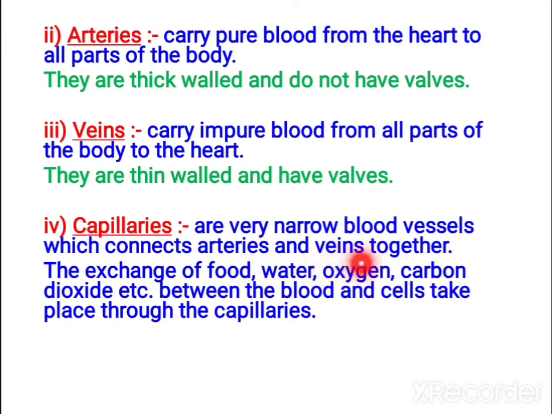Capillaries are very thin, narrow blood vessels, and they connect arteries and veins together. They are helpful for exchange of gases, food, water, oxygen, carbon dioxide, for all exchange. Capillaries are very thin blood vessels, their walls are very thin. Okay, that's why the exchange is possible.